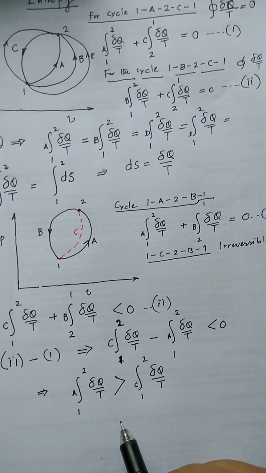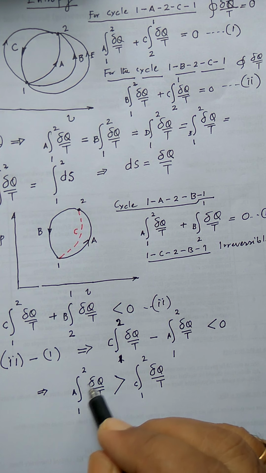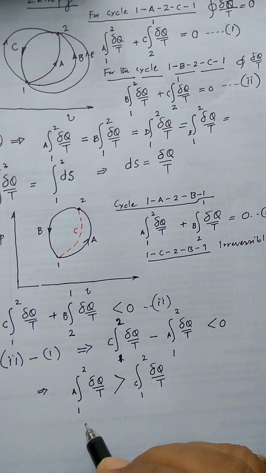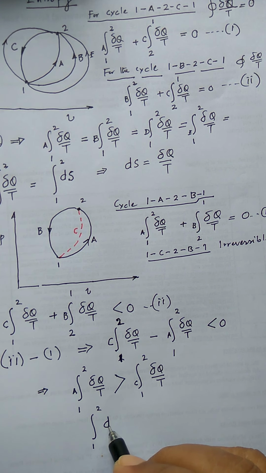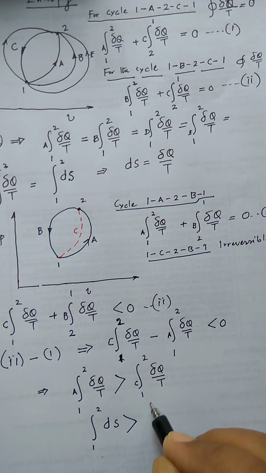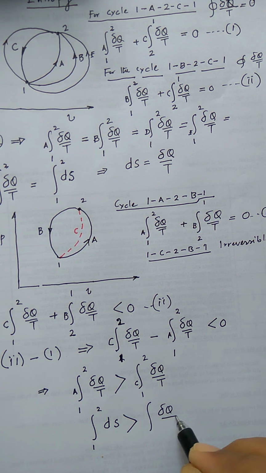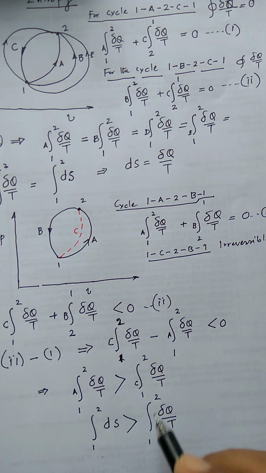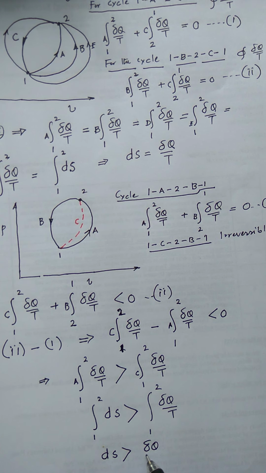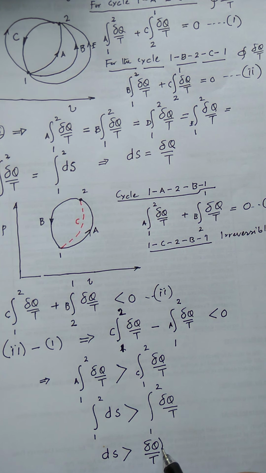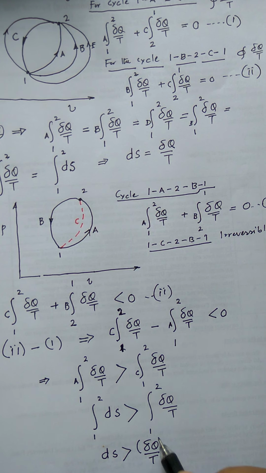So this is the relation, but this path A is a reversible path, so I can replace this by the integral from 1 to 2 of dS is greater than the integral of del Q by T, or more specifically I can say dS is more than del Q by T, where this del Q I am reiterating is irreversible.